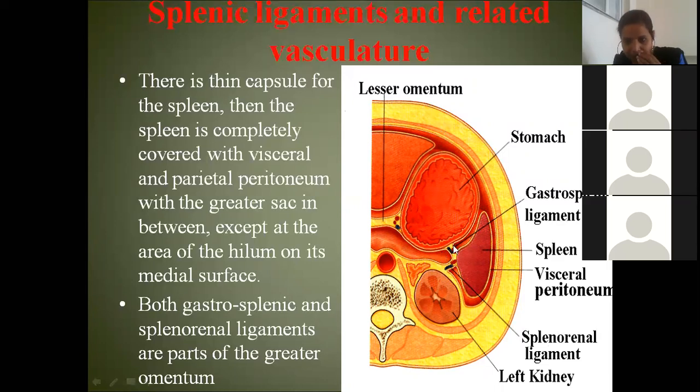Are you finding blood vessels also here? One blue and one red. That means the splenic artery and splenic vein are moving along these ligaments, which are attached at the hilum of the spleen, the entry and exit point. Exactly at that point you will find these connections, anteriorly with the stomach, posteriorly with the left kidney.